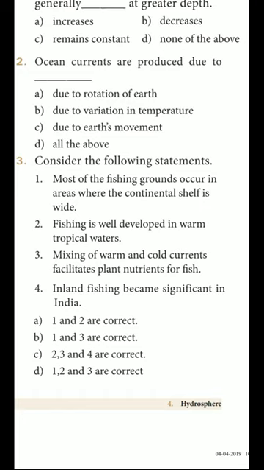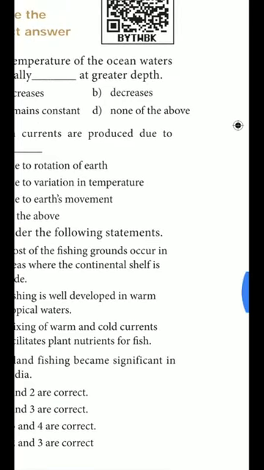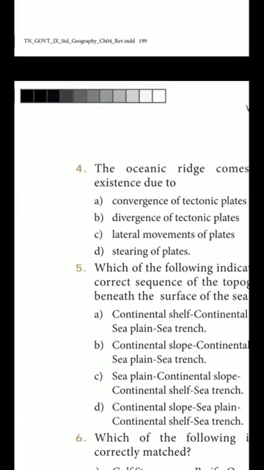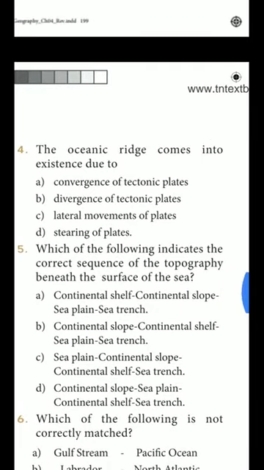Fourth one, consider the following statements. Here 1, 2, 3, 4 they have given. Option C is the correct answer. 2, 3 and 4 are correct. Next, question number 5. The oceanic ridge comes into existence due to dash. That is option B, divergence of tectonic plates. Option B, divergence of tectonic plates.